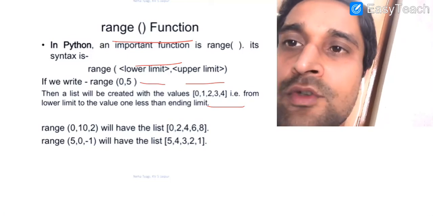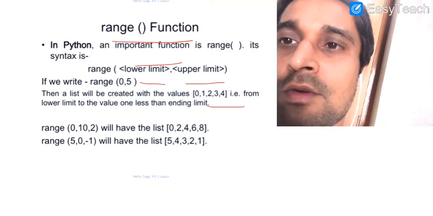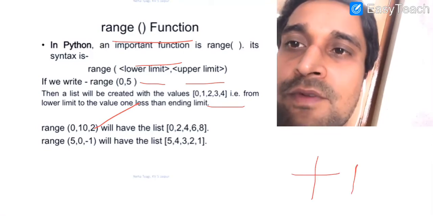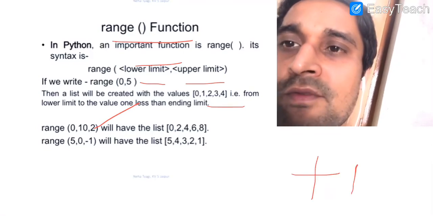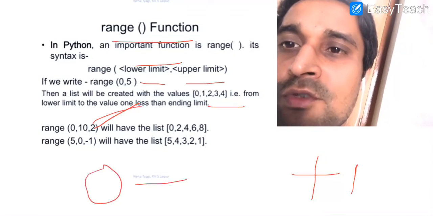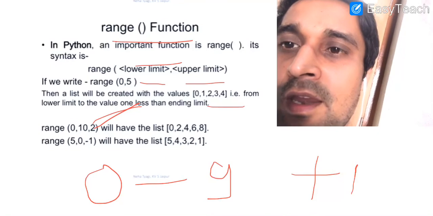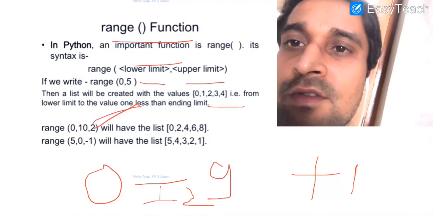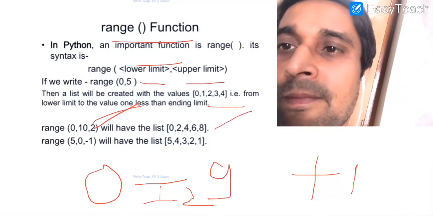The third argument that we can also pass in the range function is known as step, and by default the value of the step is plus 1. Now instead of plus 1 we are using 2. It means it will generate numbers from 0 to 9, and every time it will increment the value by 2. So the output will be a list with the numbers 0, 2, 4, 6, 8.